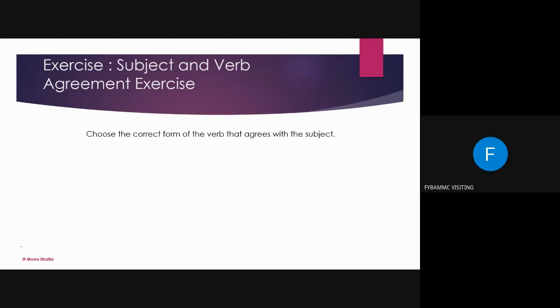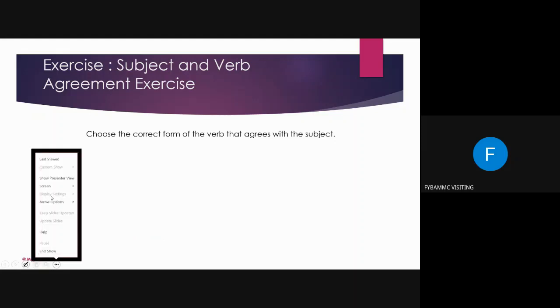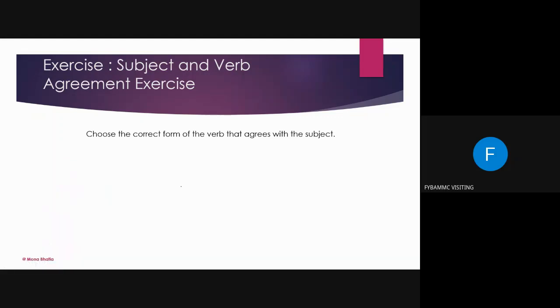All right. Now choose the correct form of the verb. Again, I want all of you to come up with your answers. What I can do is, one second, I'm going to be in the meeting so that one by one I can call your name and ask you. How can I keep 2 windows at a time?